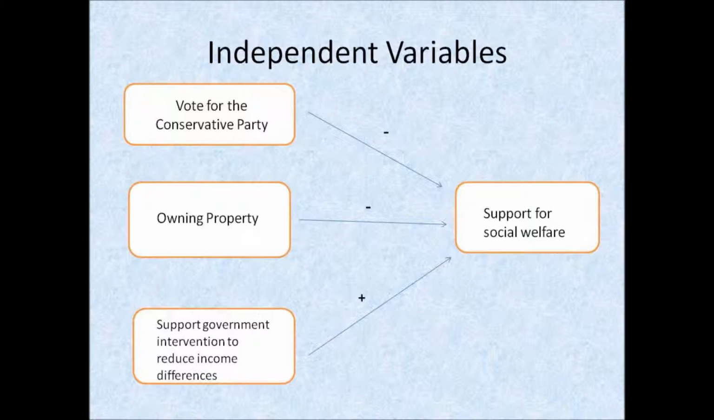In the first model studied, 3 independent variables were tested. My first hypothesis was that if a respondent votes for the Conservative Party, then he or she will be less likely to support social welfare. My second hypothesis was that if a respondent owned property, then he or she most likely had some level of income support and so would be less likely to support social welfare. And finally, my third hypothesis was that if an individual believed the government should intervene to reduce income differences, then that individual would most likely support social welfare.